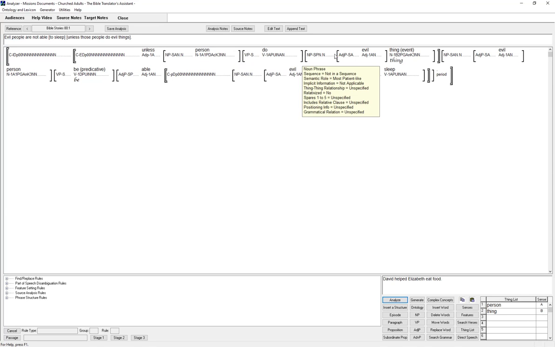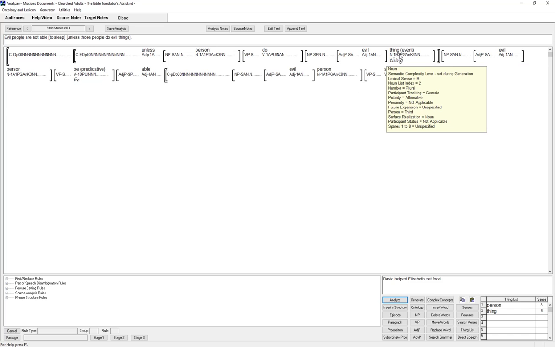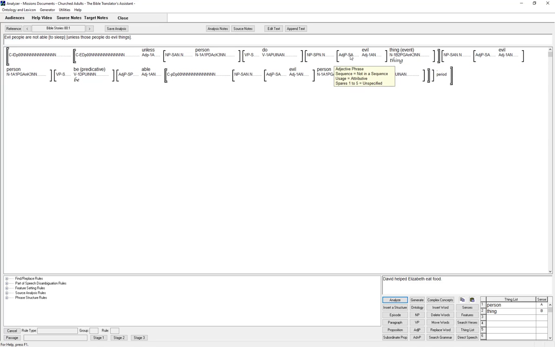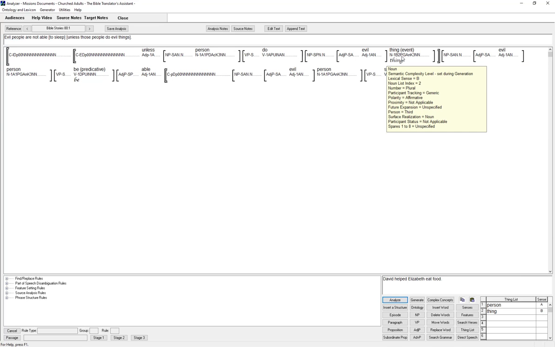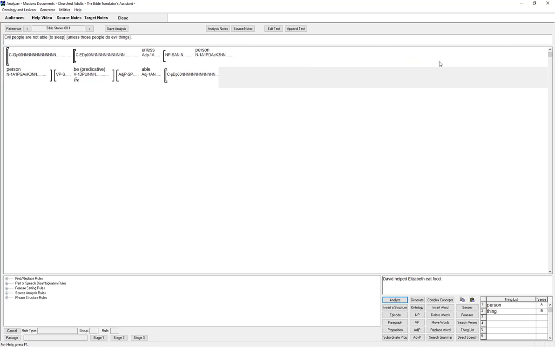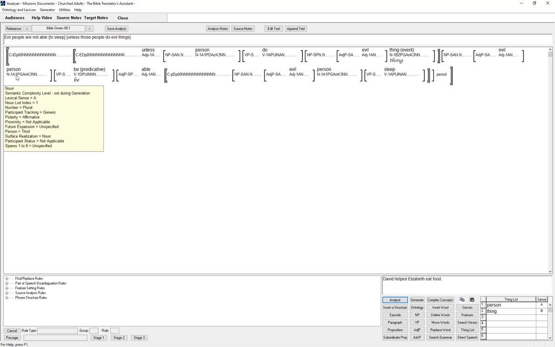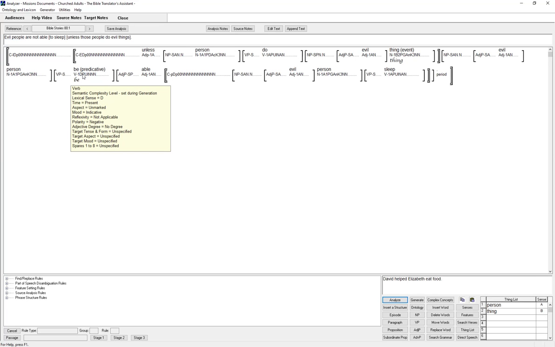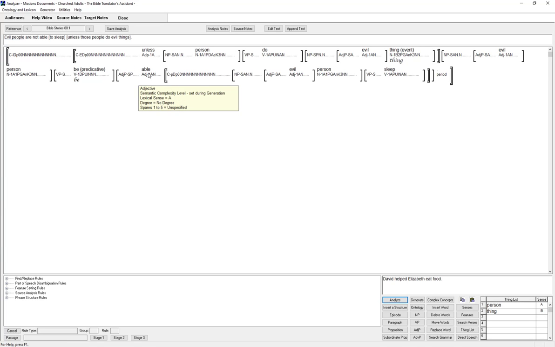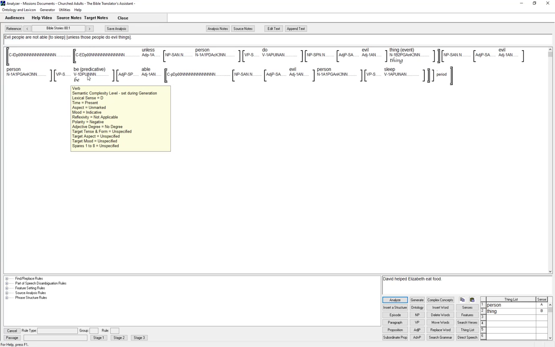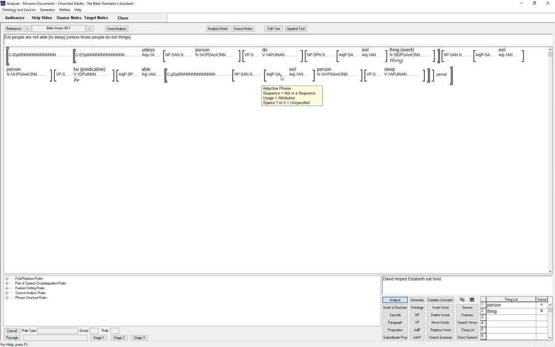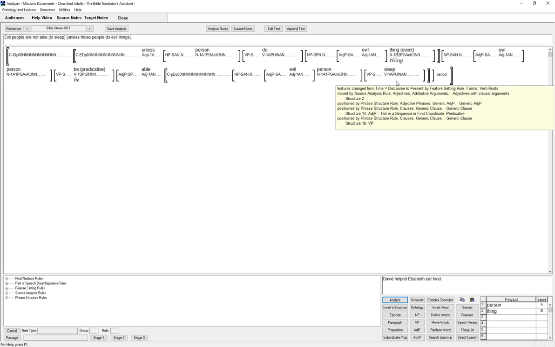Unless those people do evil things, this should be generic because we didn't say the evil things, we said evil things in general, and you can see that it is generic. Evil people, and this is generic, are not, this is negative, able evil people to sleep.